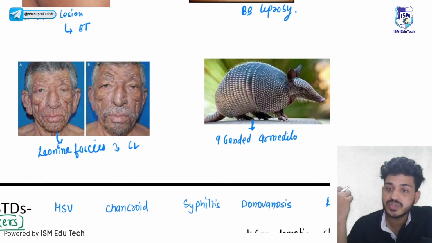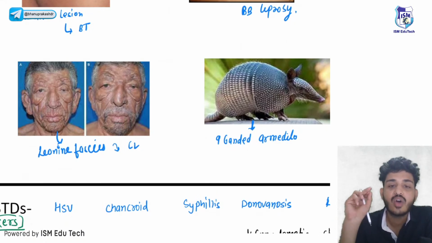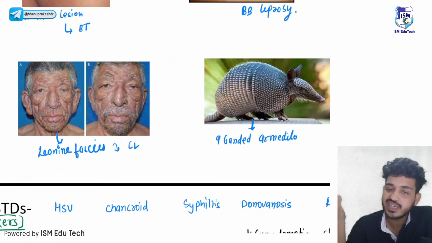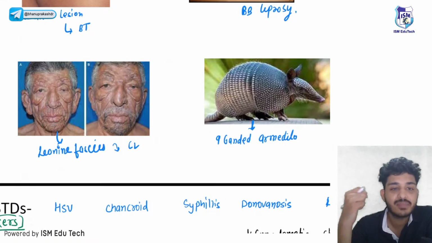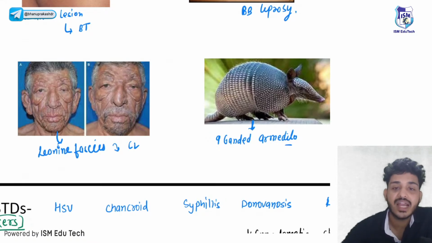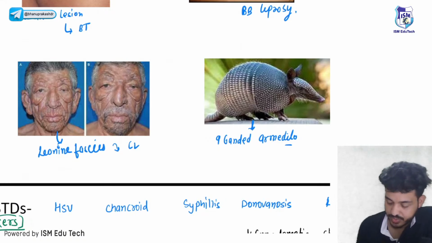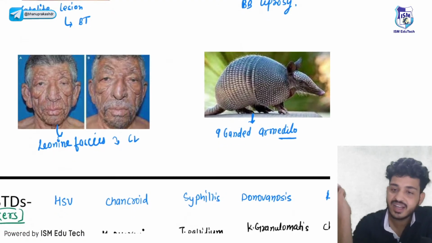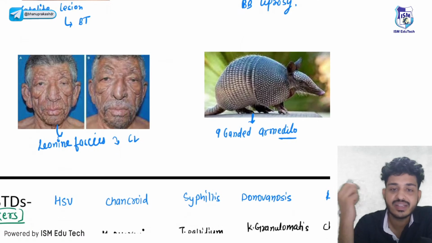What is Koch's postulate? Just listen. Robert Koch said every organism will grow in culture media, but Mycobacterium leprae does not grow in culture media. So we need to grow it in a 9-banded armadillo. That is the Koch's postulate. In India, there is no armadillo, so we grow it in the footpad of newborn suckling mice, right?